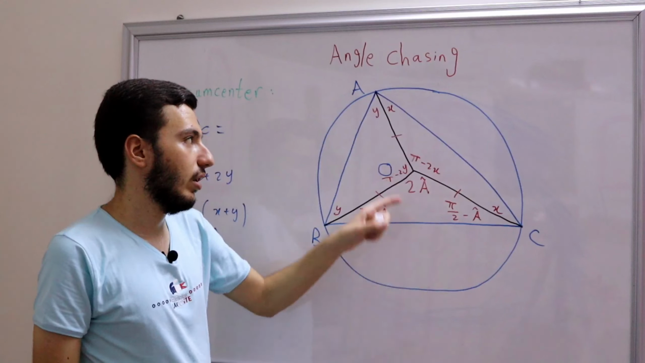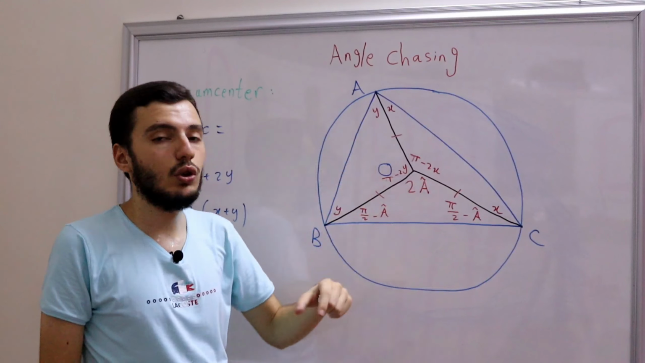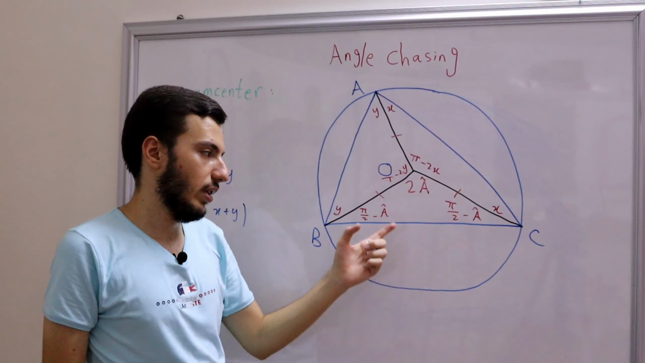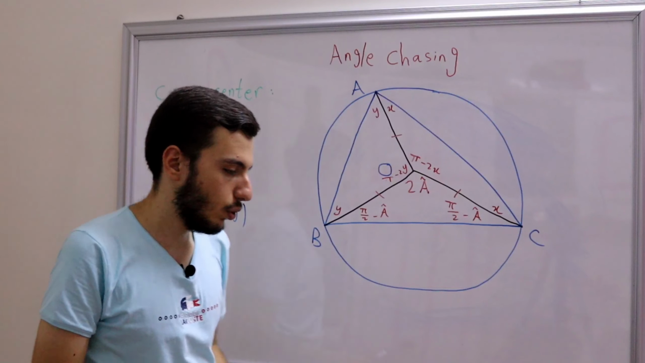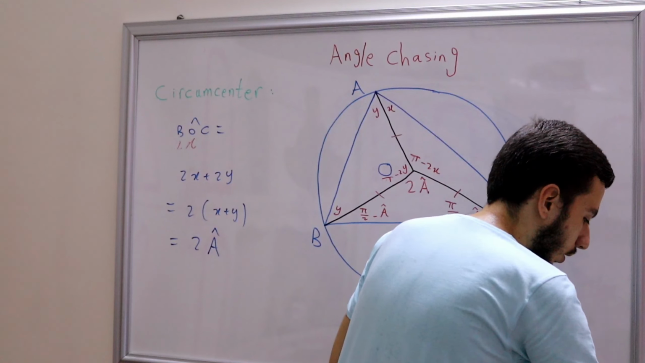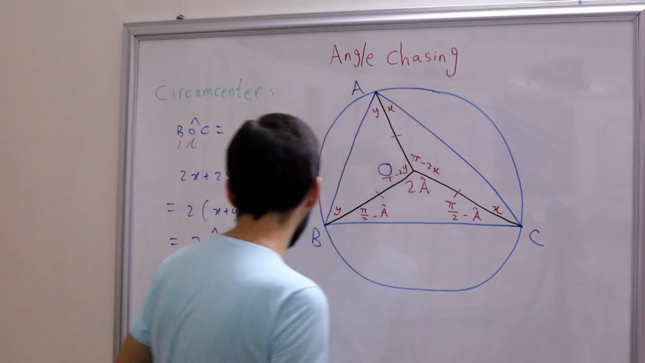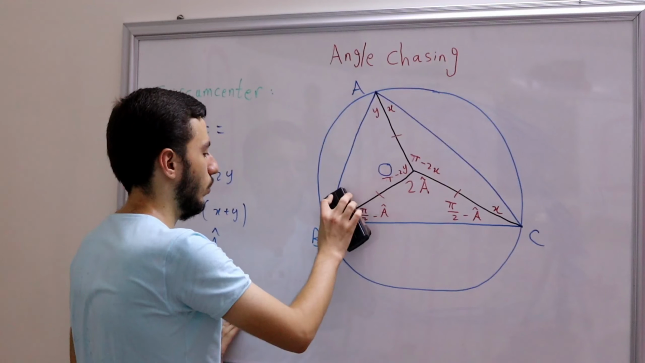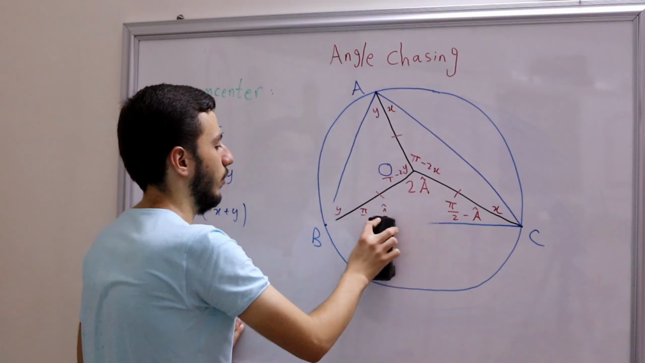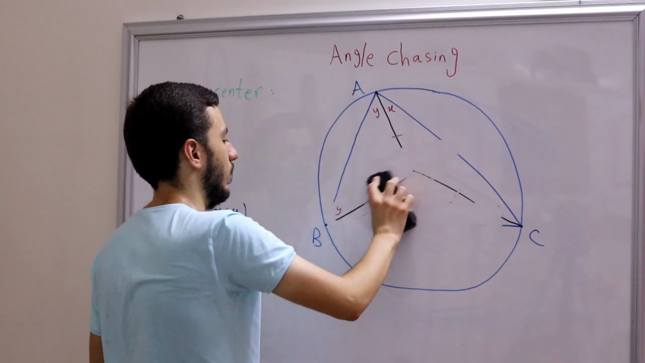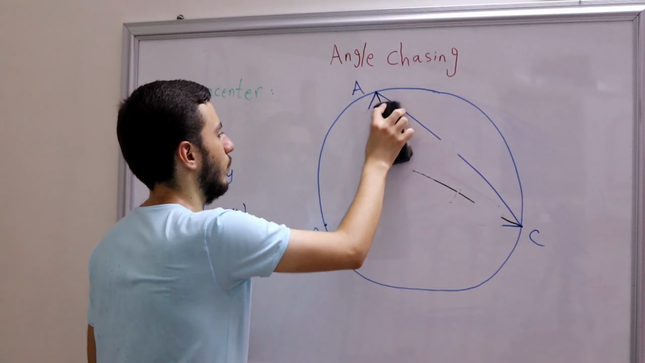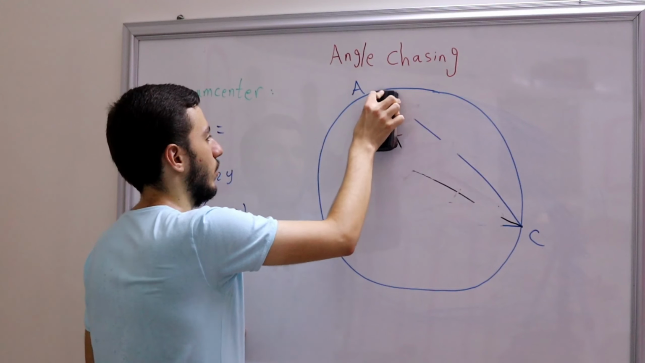Now actually we will discuss the case when A is larger than 90 degrees, or that is pi over 2. Okay, so let's draw another diagram for that. All right. Well, actually, we just need to erase this triangle. No need to erase the circle.